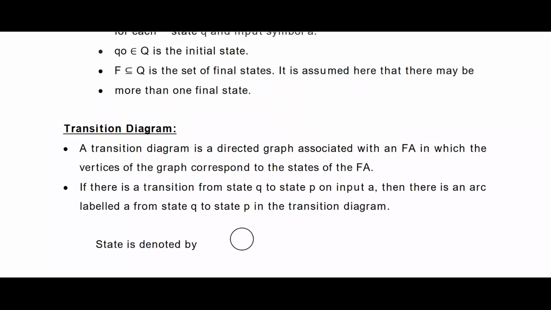If you see the information about the transition diagram, a transition diagram is a directed graph associated with the finite automata in which the vertices of the graph correspond to the states of the finite automata. It is a directed graph. You have to show the directions, that means from which state to which state you are going.